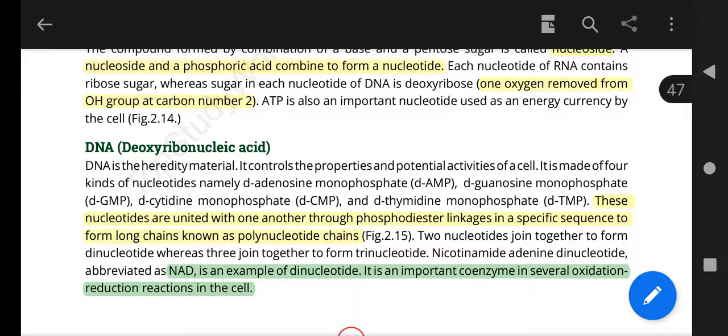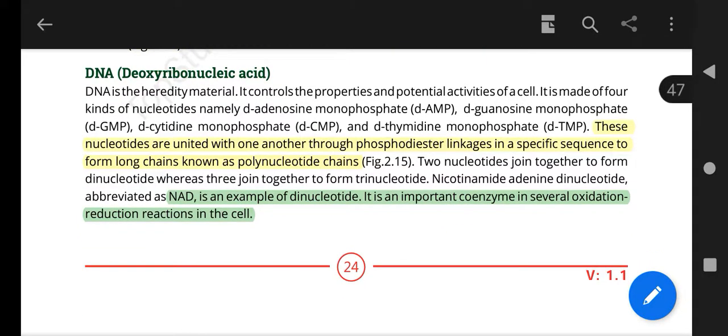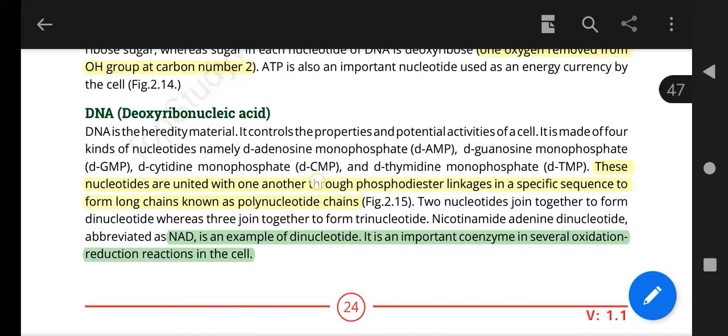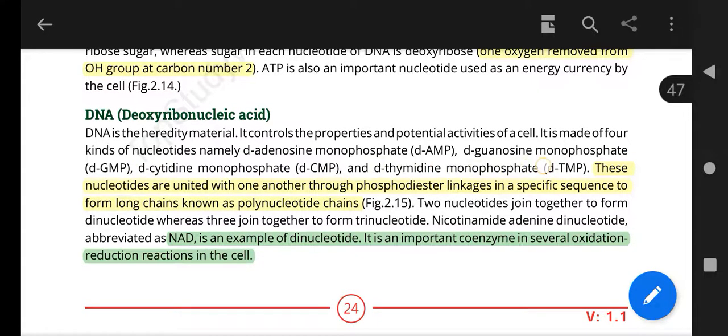Let's start with the DNA. Actually, the nucleotides are attached with phosphodiester bonds. That is a major bond, that is an important MCQ. And there are so many examples. You can see D-adenosine monophosphate, D-guanosine monophosphate, D-cytidine monophosphate, D-thymidine monophosphate. These are all 4 kinds of nucleotides.